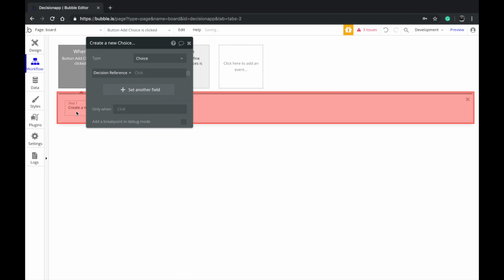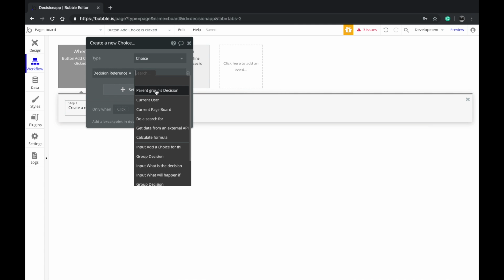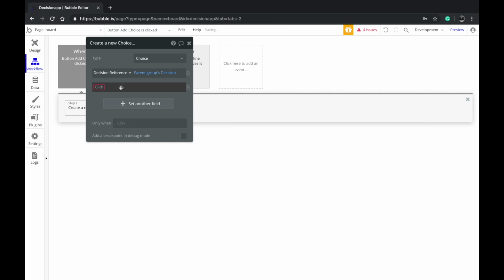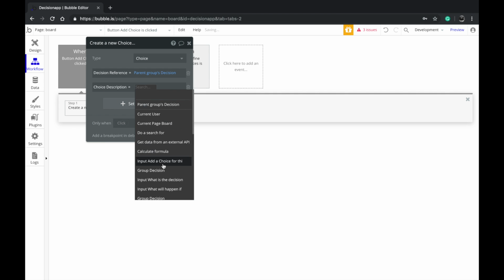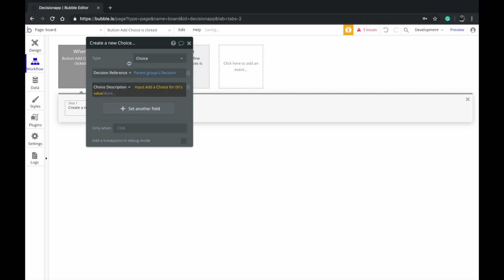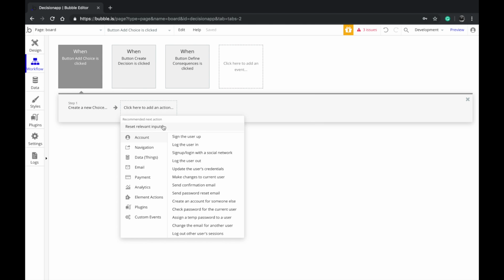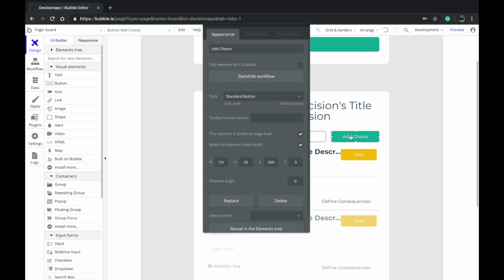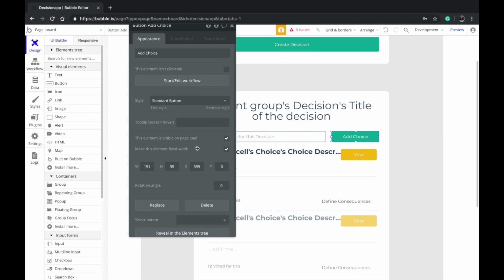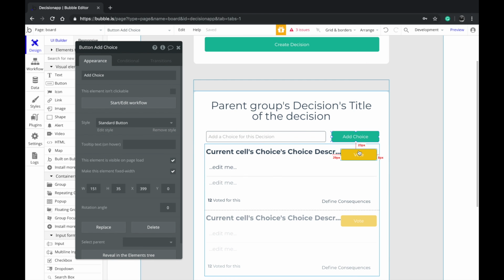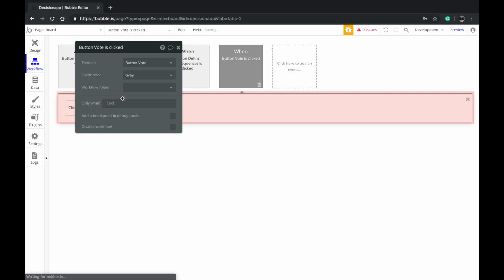So I'm going to go back here. I'm going to say decision reference is parent group's decision, and the value of that choice will come from the input box. So I'm going to do that, and then I'm going to reset the values there. So now I'm going to create that choice, and that choice will be over here, and now I'll be able to vote for it. So how can I vote for it?